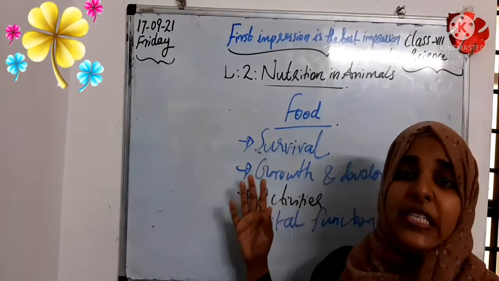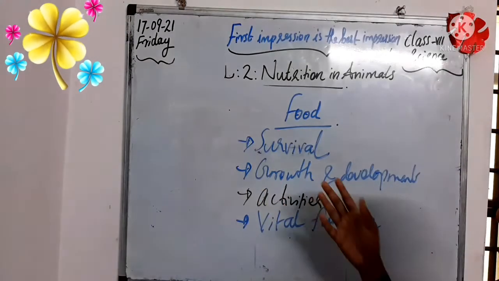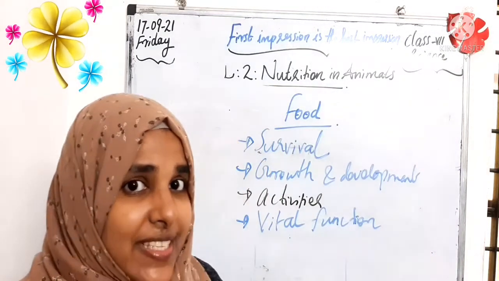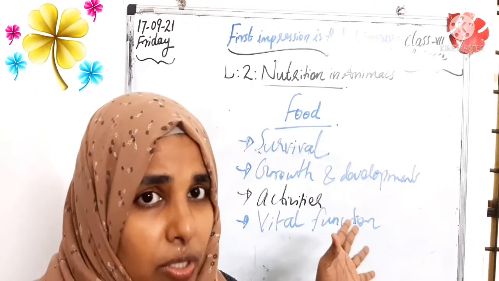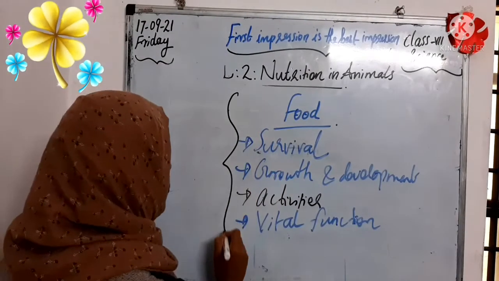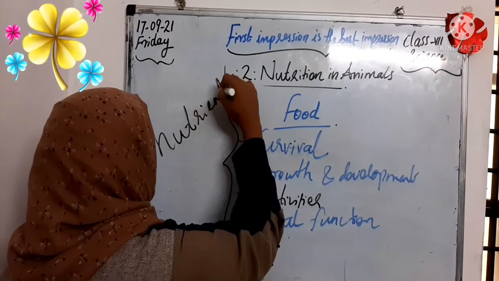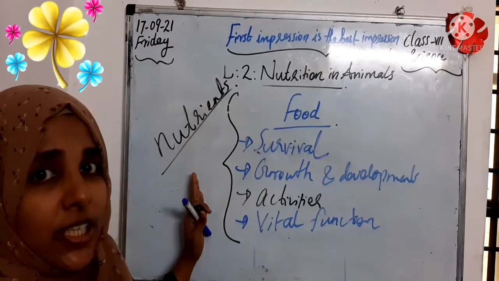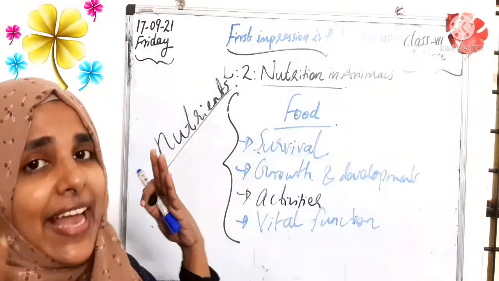Students, food is important for our body. That is for the survival of an organism, for growth and development, for doing many activities, and for our vital functions like digestion, excretion and breathing. So without food we cannot do all these things. Clear, students? So listen children, without food we cannot get our nutrients. Now we are going to learn about nutrition in animals. How important it is completely depends on our food. So the importance of our food we can understand now.